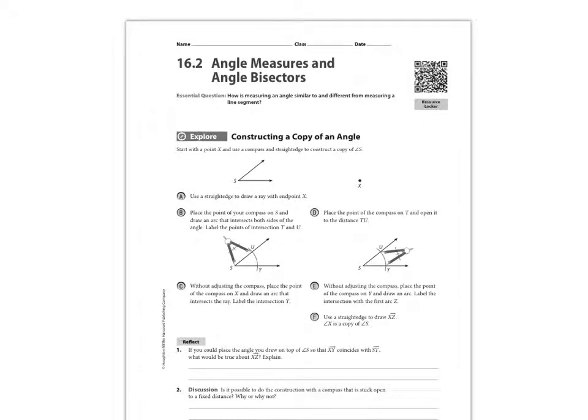Let's take a look at lesson 16.2, angle measures and angle bisectors. In the last lesson, we looked at and learned about undefined terms, defined terms, distance formula, midpoint formula, things that have to do with segments or lines. And here we're going to focus primarily on just angles.